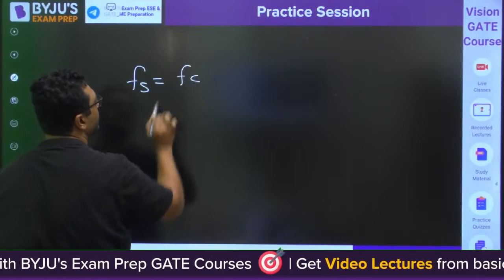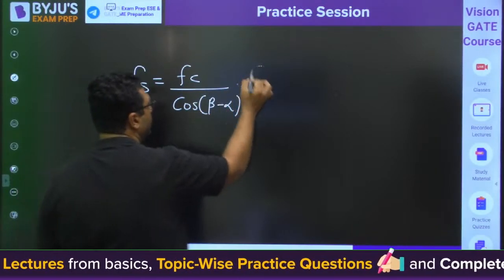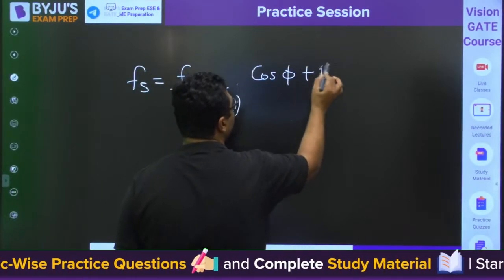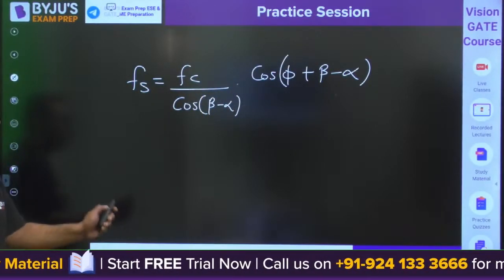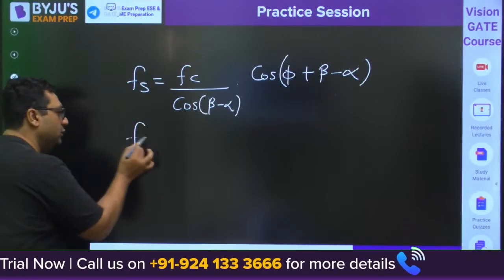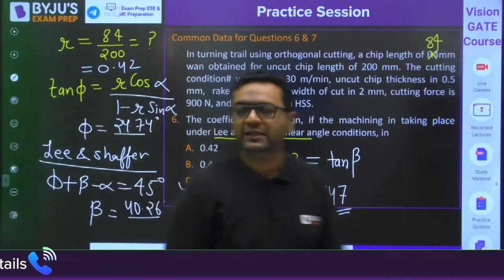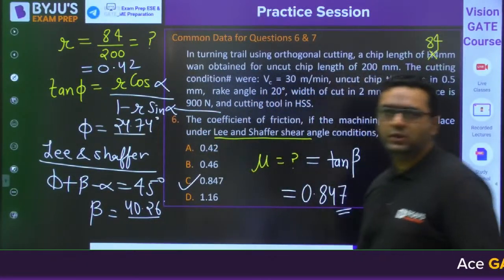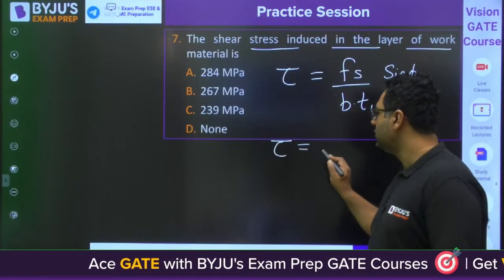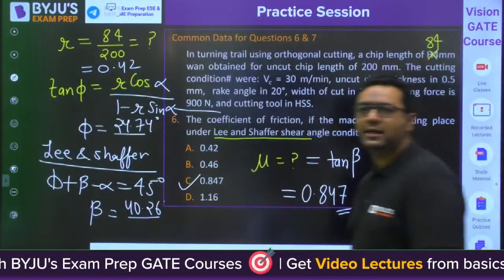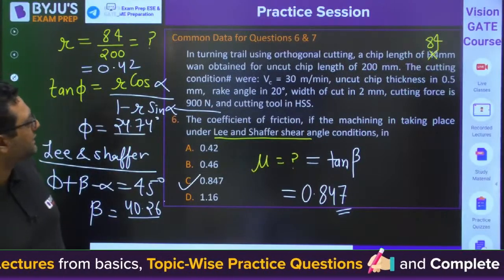Fs is Fc cos(beta minus alpha) divided by cos(phi plus beta minus alpha). This is coming from the Merchant circle. When we use this, you can find out the Fs value, because Fc is given to us as 900 Newton. So you can put the value, get the value of Fs, put it here, and you will get the shear stress. Options are there, data is there. Solve it. This is question number 7, I feel so.